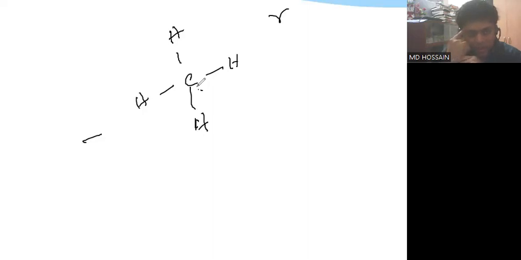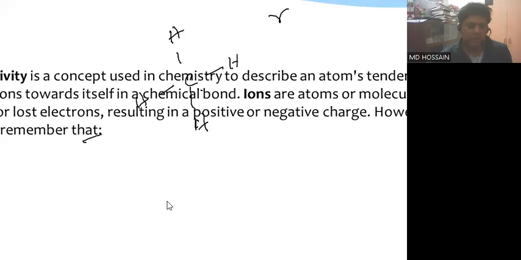Now, the primary concept is bonding. Bonding is a power, bonding is an energy, bonding is an attraction force by which two or more elements combine together. So this is all about bonding. If we go to our previous definition, electronegativity is a concept used in chemistry to describe an atom's tendency to attract electrons. Why do the elements attract electrons? Because of the formation of bonding.